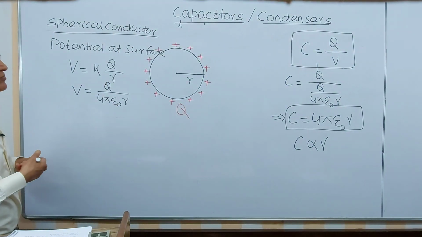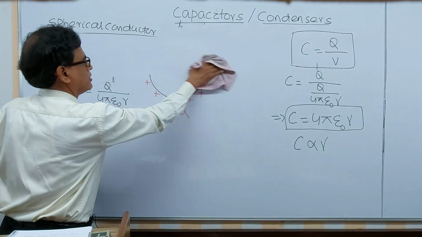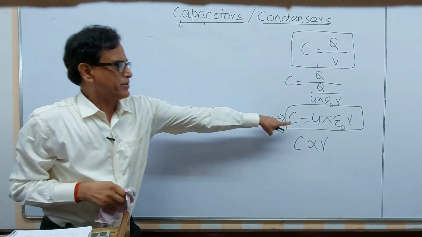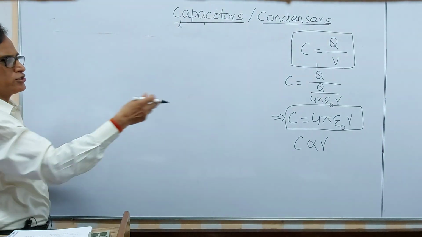So the capacitance of this type of spherical conductor is 4 pi epsilon 0 r. Remember, this derivation may be asked as a 3-mark short question in your board exam. So C is equal to 4 pi epsilon 0 r.